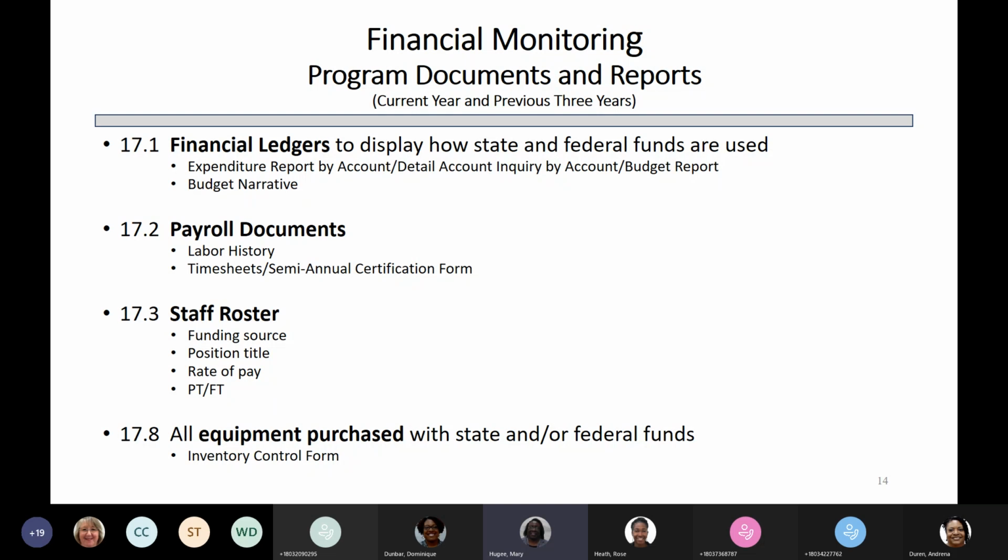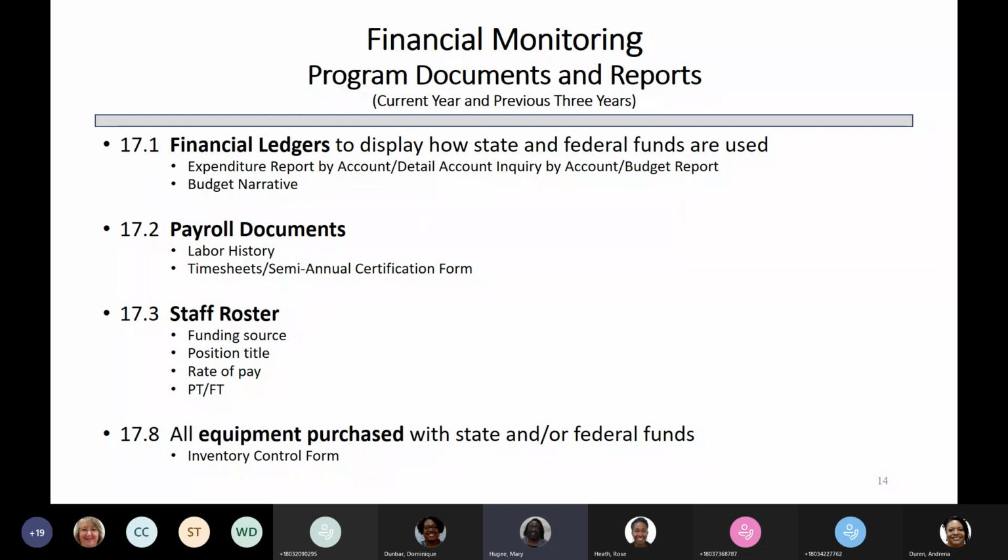When we talk about the payroll process, when you do your written documentation for your payroll process, I will be looking to do a comparison with your timesheets and your semi-annual certification form. What do I need to see how your employees are paid?